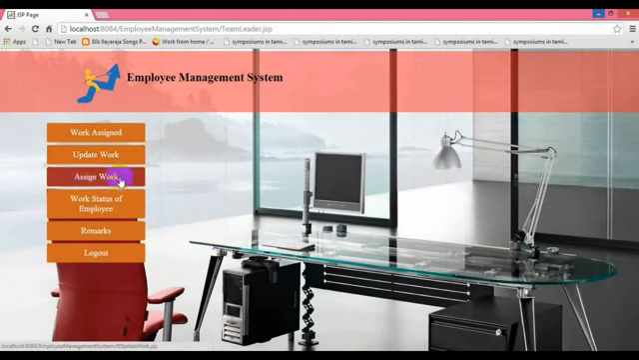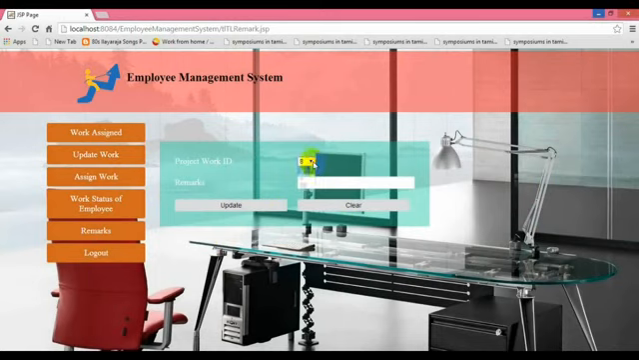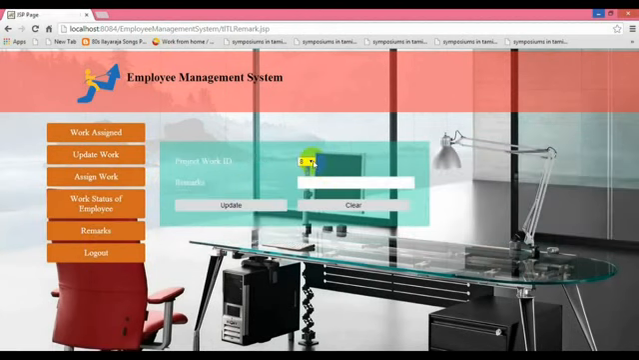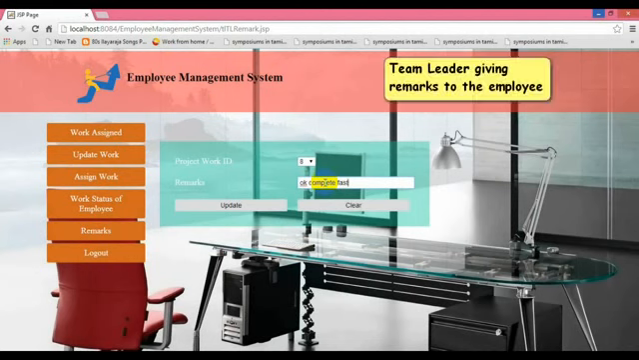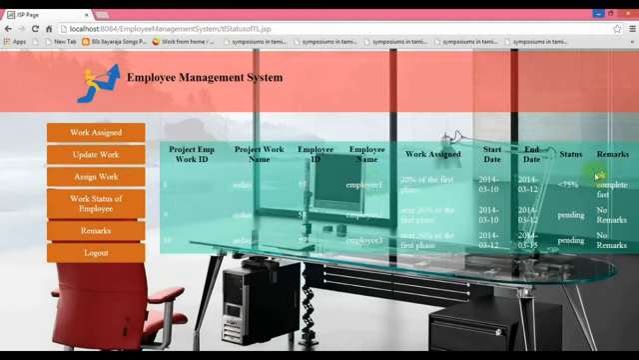So updating of the work status of the employee. 75% has been given by the employee. So other project work ID has been selected. So this is a project ID. We are selecting the project ID and giving a remark for the project, that is okay. So this is a remark given for the employee.